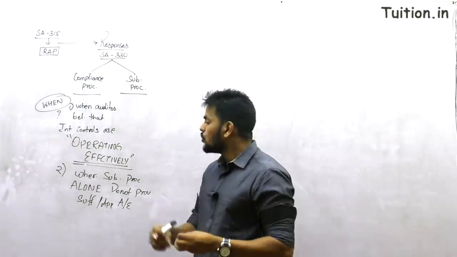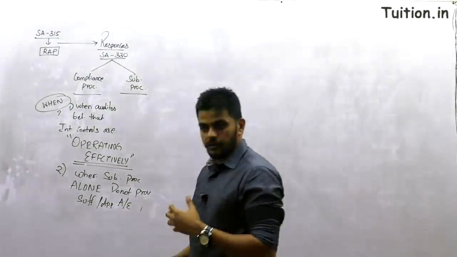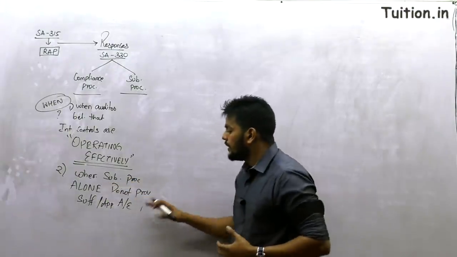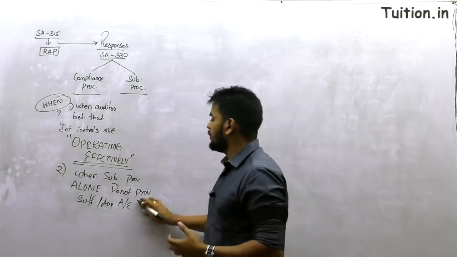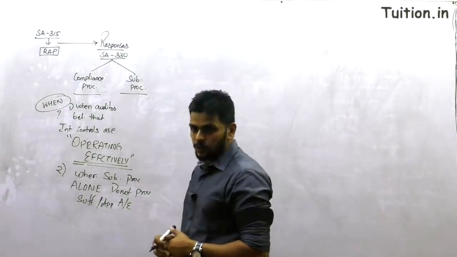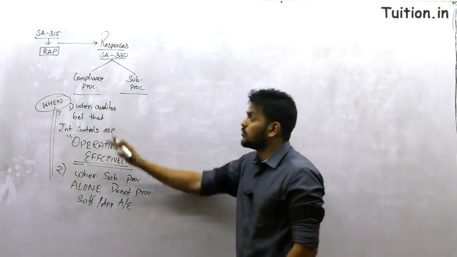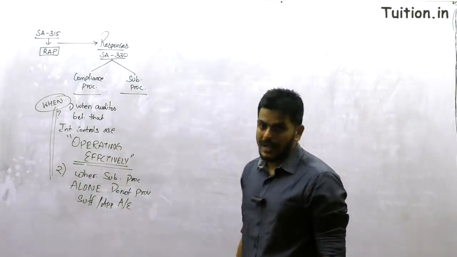In such areas, you are only supposed to perform compliance procedures. So if you refer to 330, you will find these 2 points that I just talked about as to why or when you do compliance procedures.